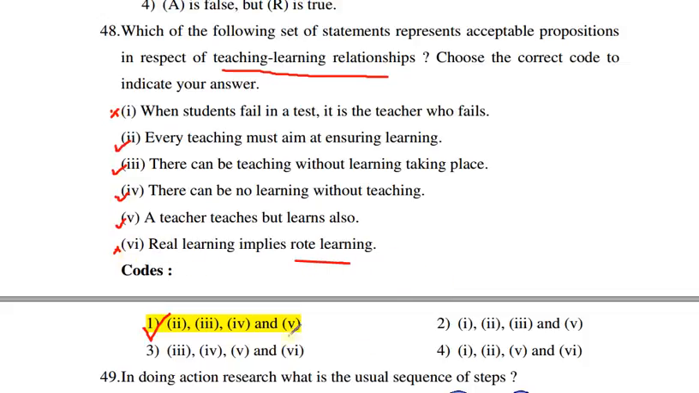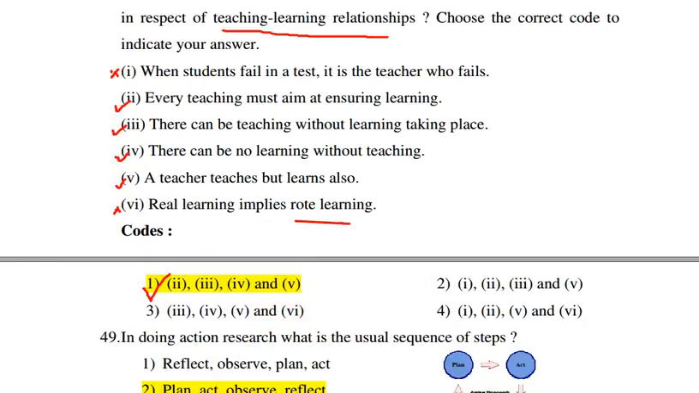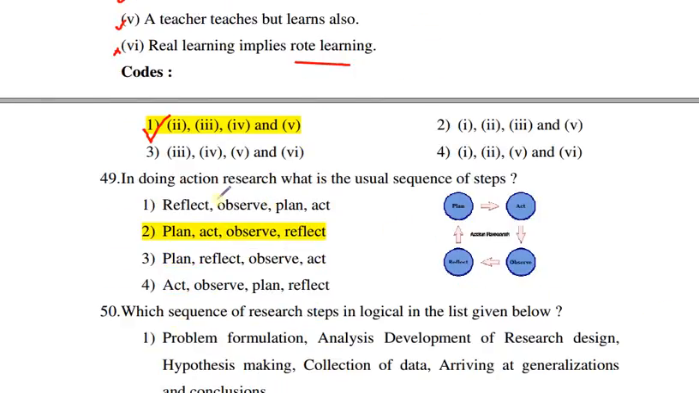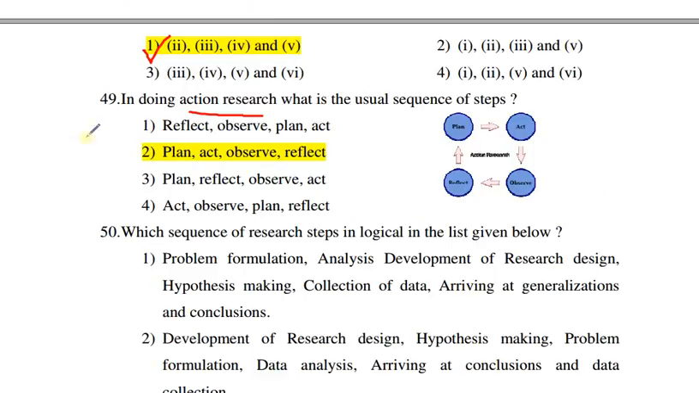Question number 49. In doing action research, what is the usual sequence of steps? So the correct answer is this. First we plan, then act, then observe, then reflect.